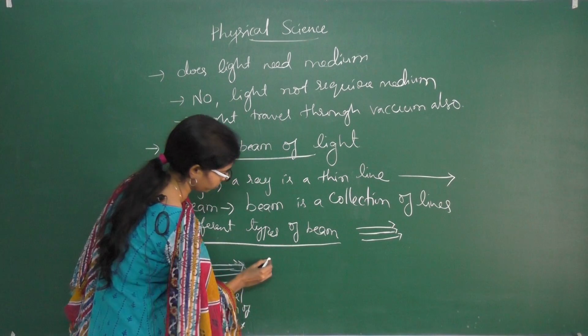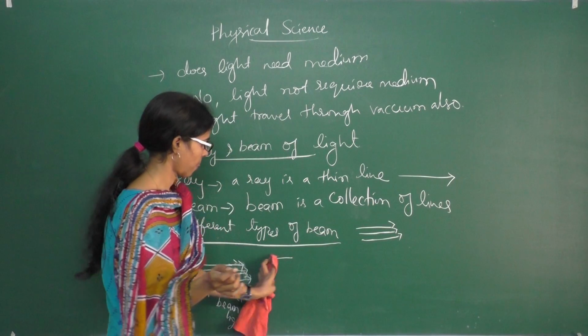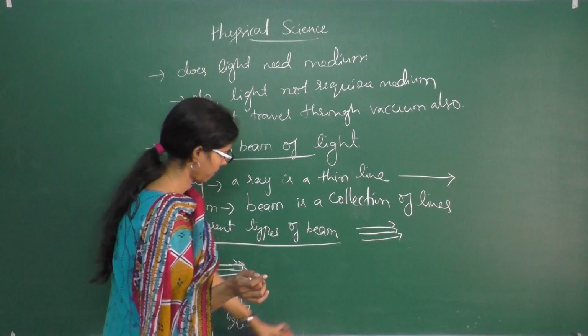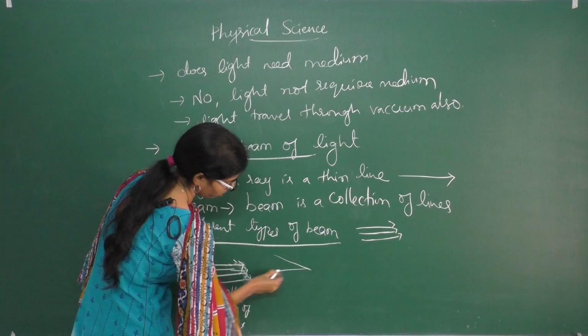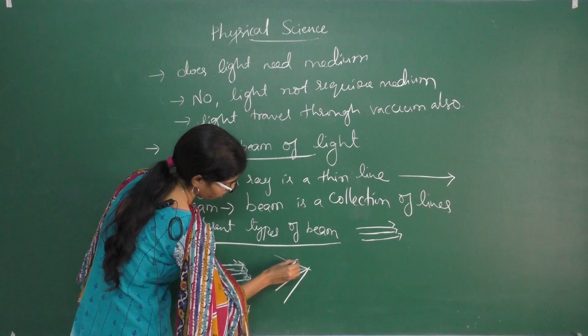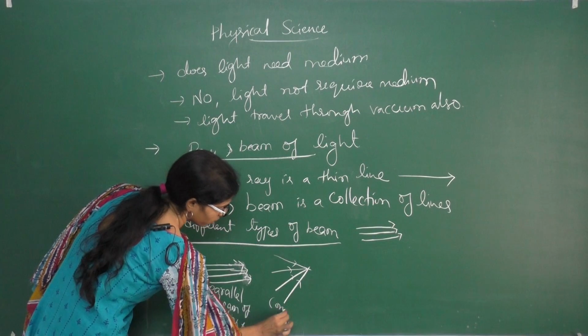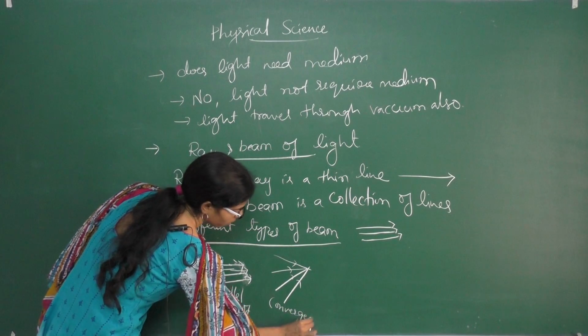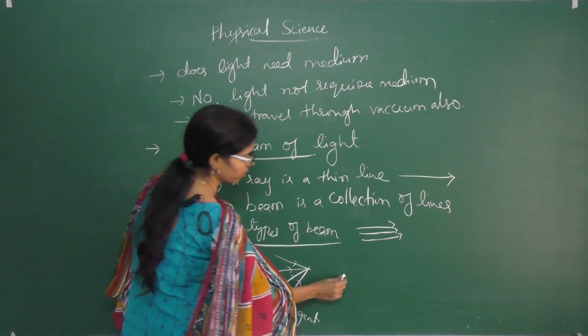Next, these are convergent beams of light. Convergent means all the lines meet at a point.